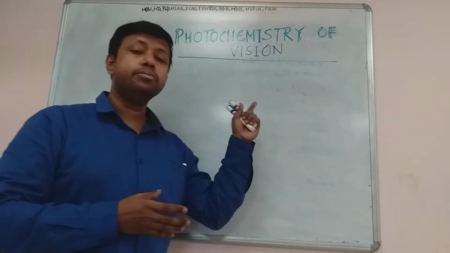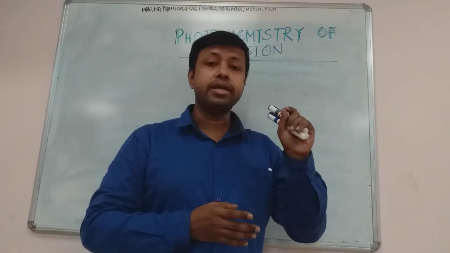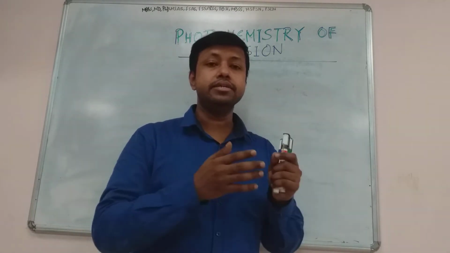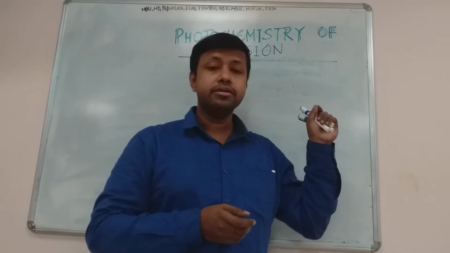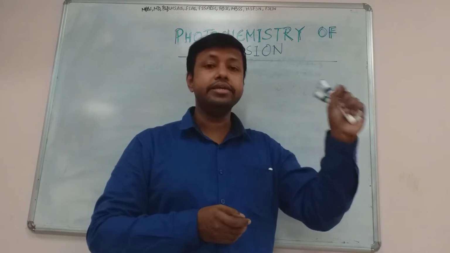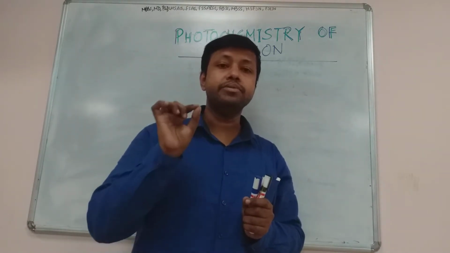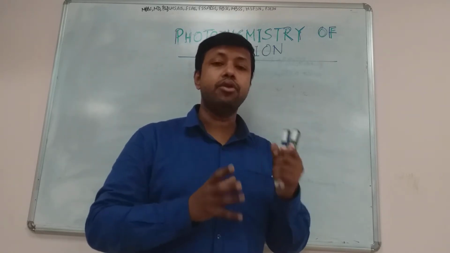So a series of changes occurs in the retina, which contains visual pigments, in response to the light falling on it, and this series of changes is known as photochemistry of vision. It is responsible for transformation of light energy into chemical energy and finally into electrical energy again, through which the visual impulse will be carried to the visual cortex and help in visualization of the object.